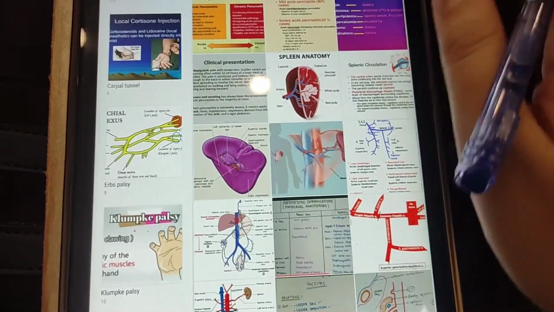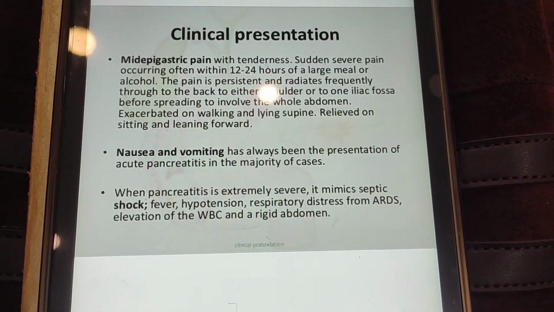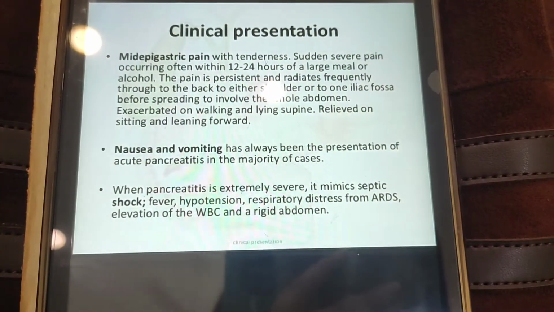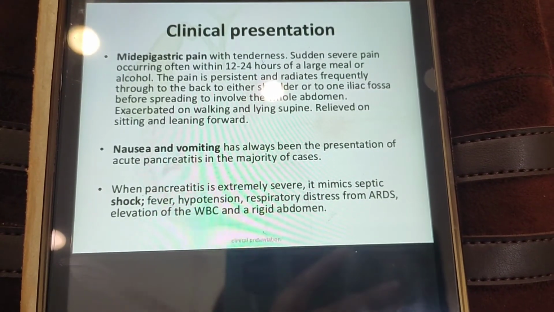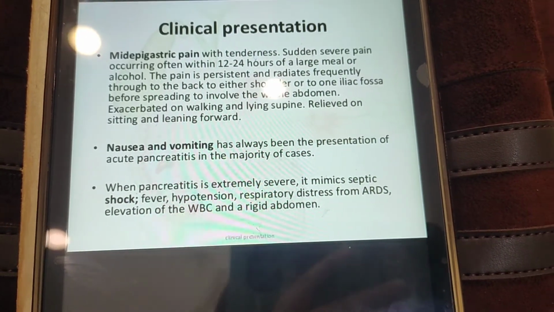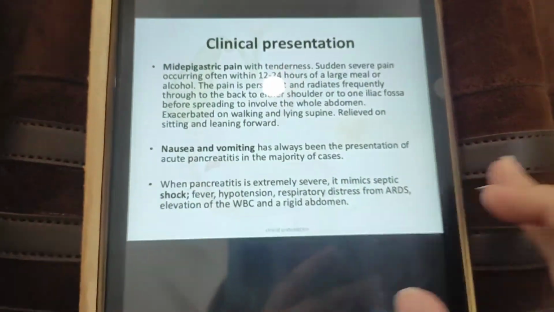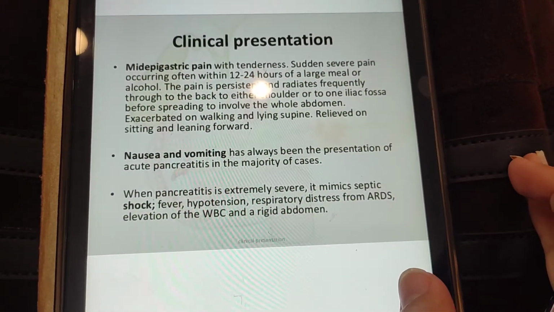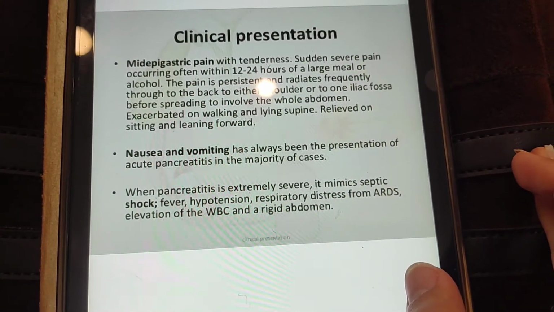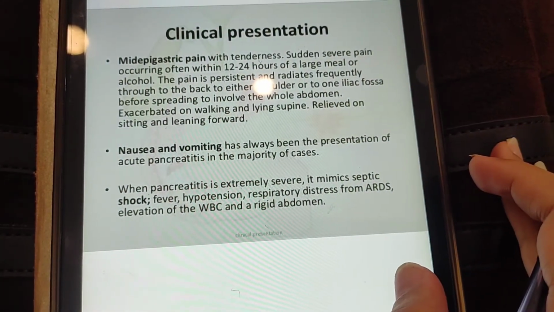How does acute pancreatitis present? For the clinical presentation of acute pancreatitis, you should know that the patient has the worst pain in her or his whole life. They will give the history that they haven't experienced this type of pain before, and it will be very severe in nature and the patient will be in agony.